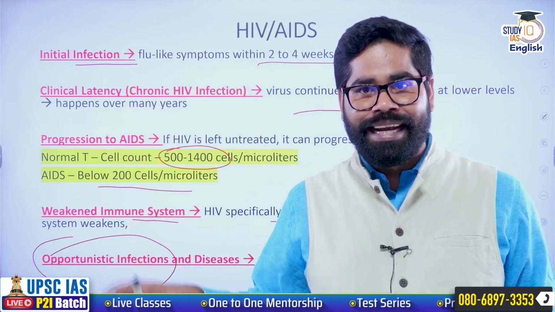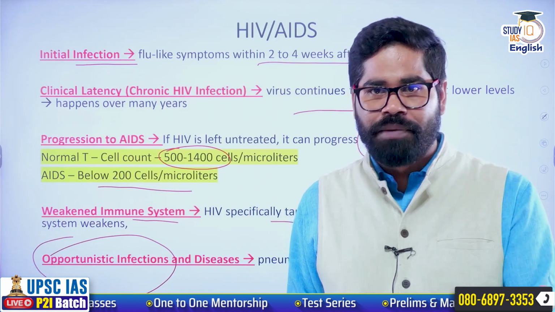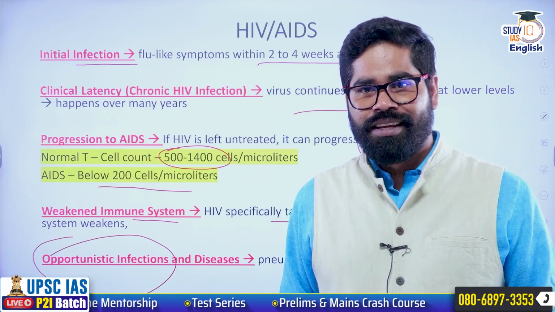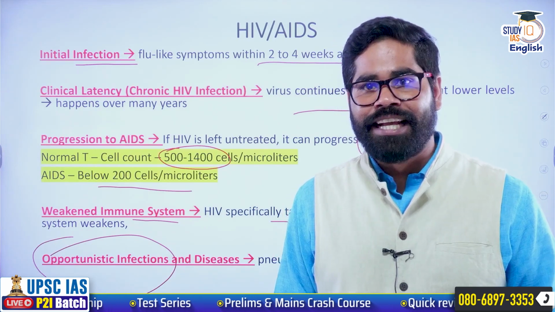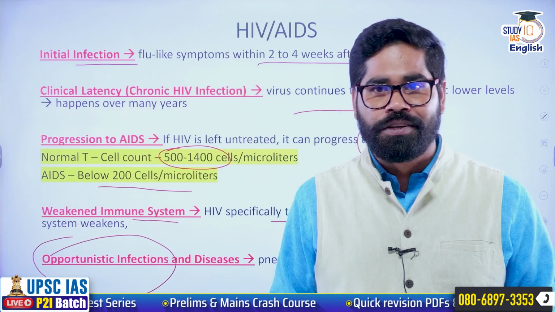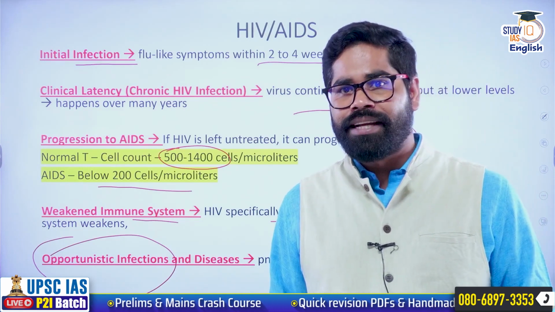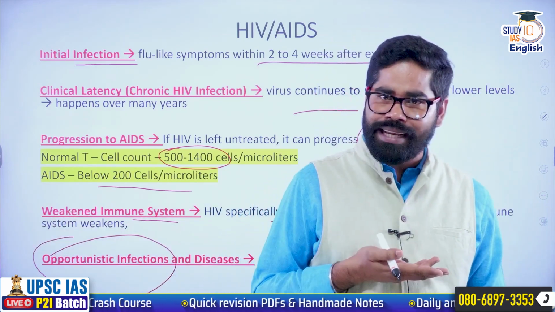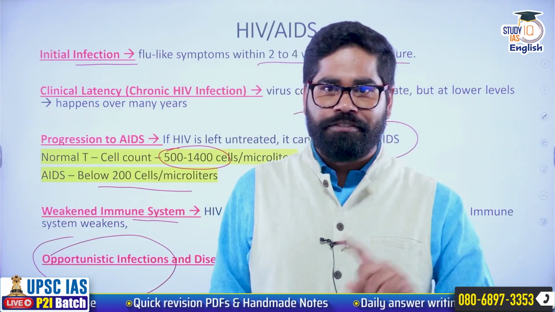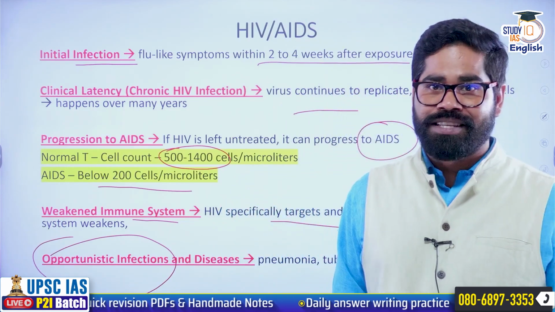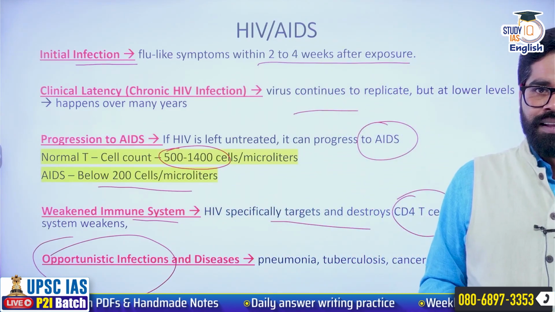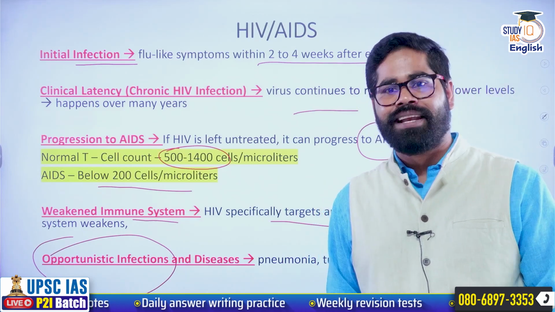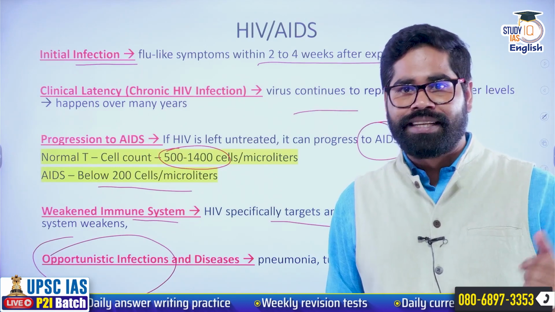They are now letting smaller infections and smaller problems become a major problem here. In the last session, we discussed the case of malaria. We have seen that if a person is infected with HIV, then malaria can become life-threatening. In normal cases, malaria is easily treatable. But if a person is infected with HIV and has AIDS, their immune system has become so much weaker that even a problem like malaria can create life-threatening conditions for them.